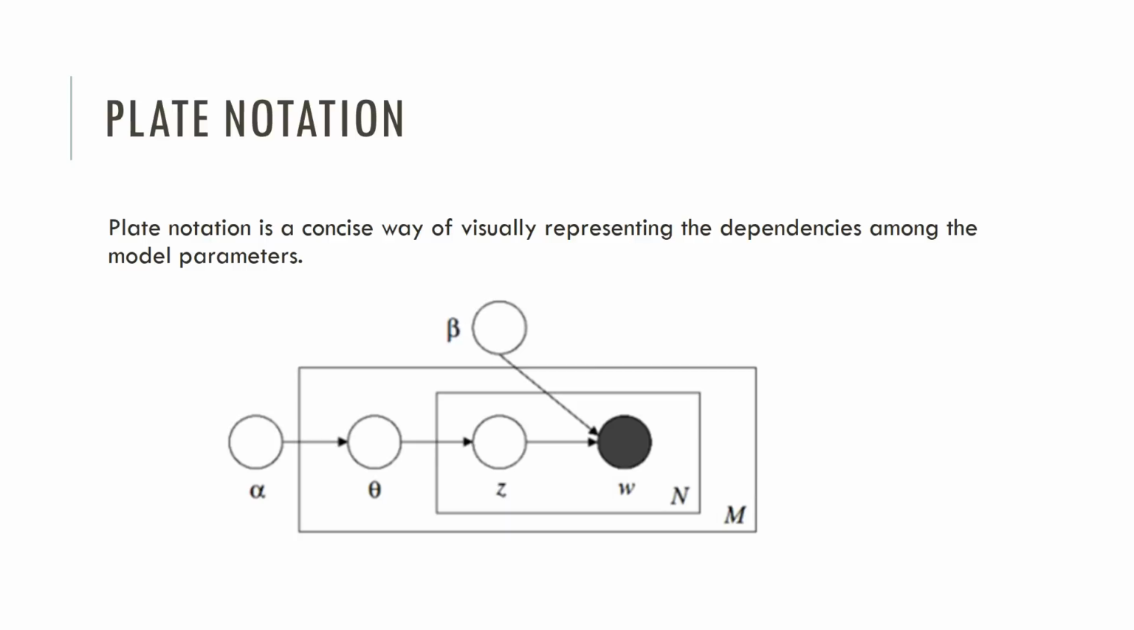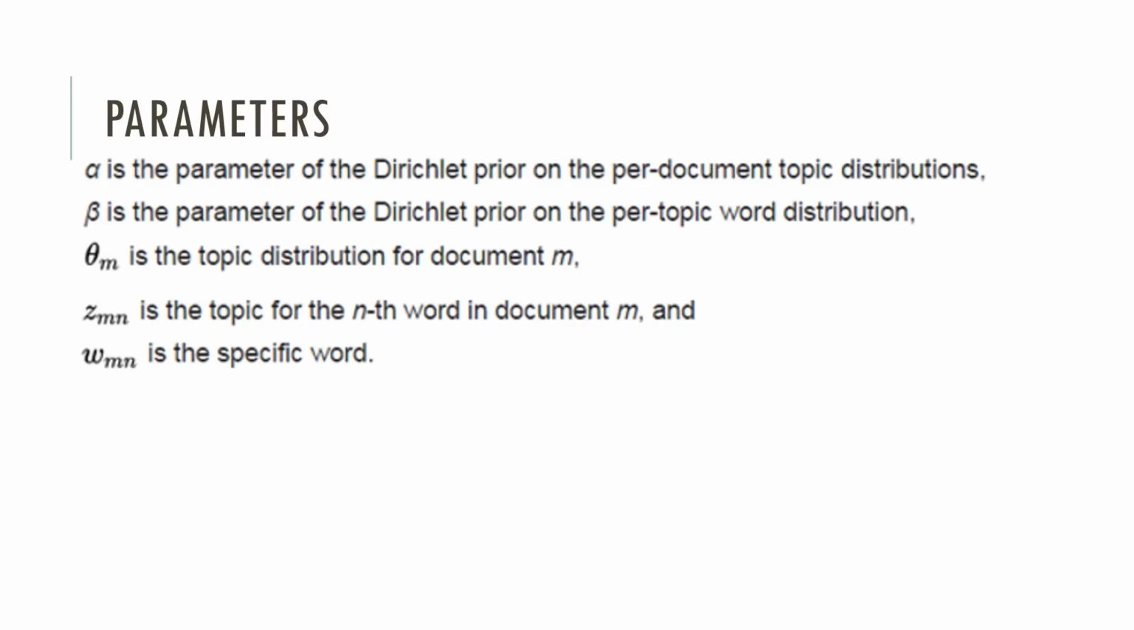Beta is the parameter of the Dirichlet prior on the per topic word distribution. A high beta indicates that each topic will contain a mixture of most of the words. Low beta says that each topic may contain a mixture of just a few of the words. Theta is the topic distribution for document M. Z is used to notate each topic, which is assigned to each word, therefore making each document a mixture of these topics, and W stands for word. And then this is just the parameters written out. So this is what we were demonstrating in the previous slide using the plate notation.